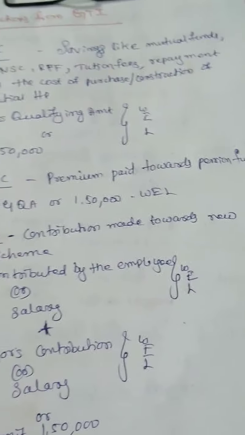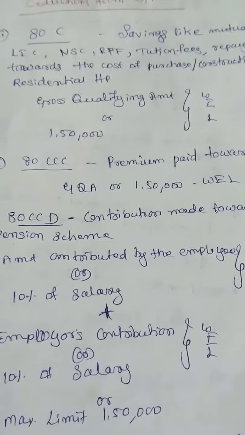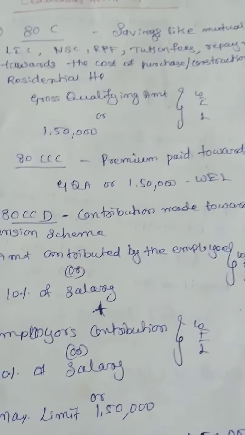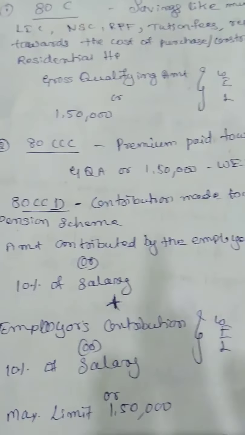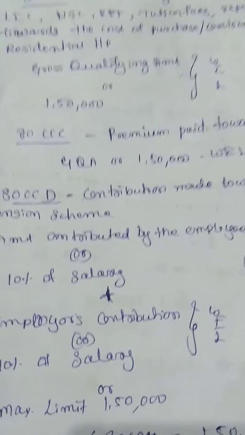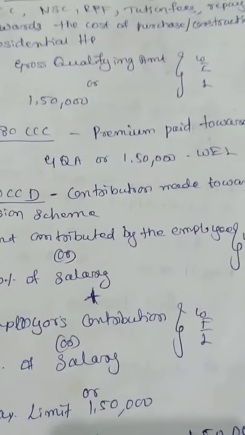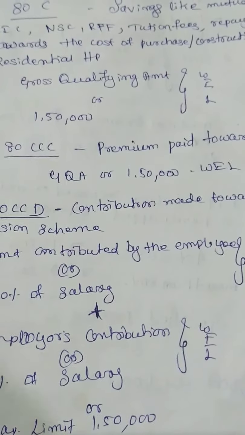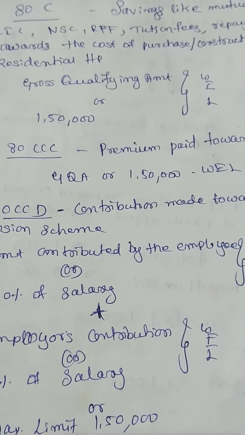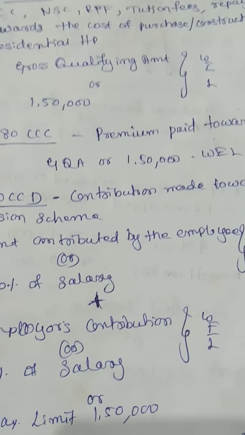And you have repayment towards the cost of purchase or construction of a residential house. You need to remember, under 80C you can allow only the deduction for repayment of installment. There are two components while paying a loan: EMI includes installment and interest.